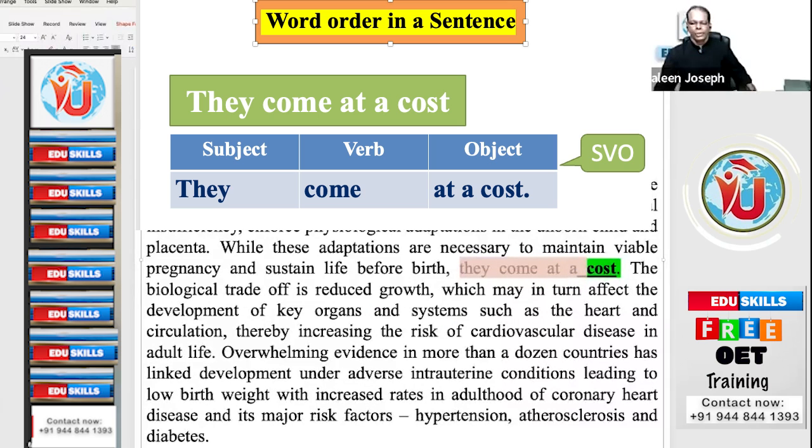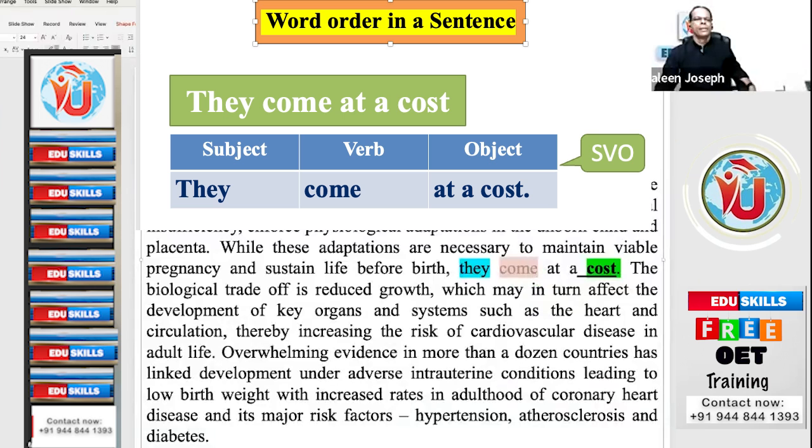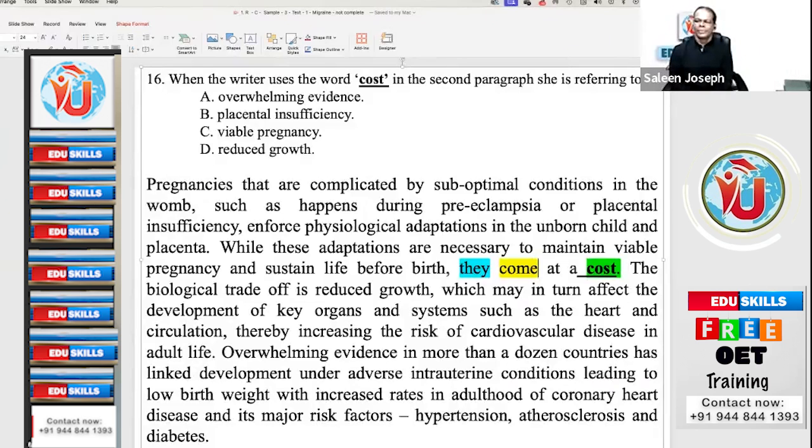Hope you have written down: they come at a cost. So here, what is they? Subject is they. And verb? Come is the verb. And at a cost is the object. Subject, verb, object. Cost is the object. So as per our principle, where will be the answer? Next to the highlighted word, after the word.